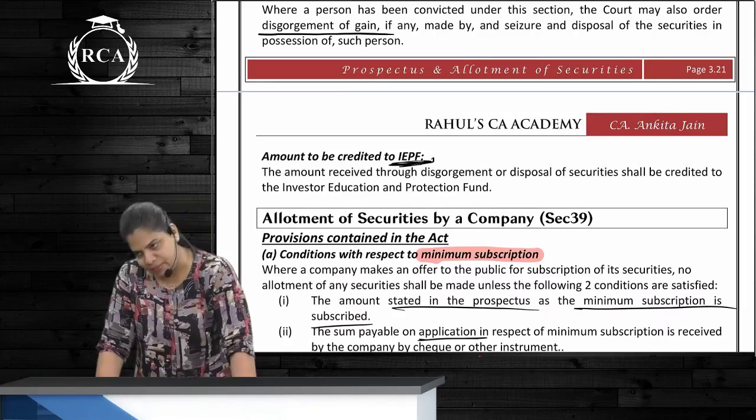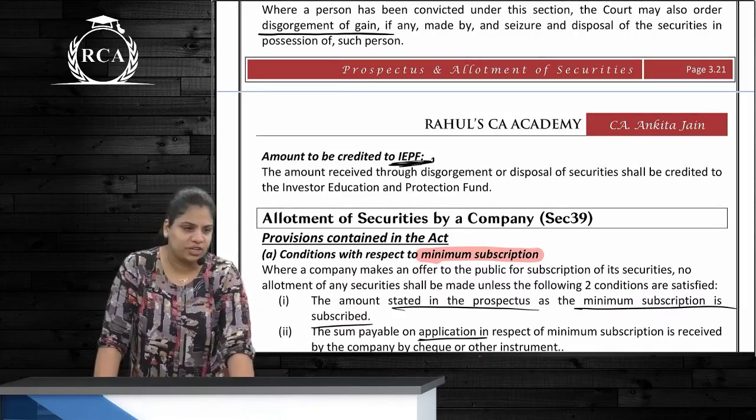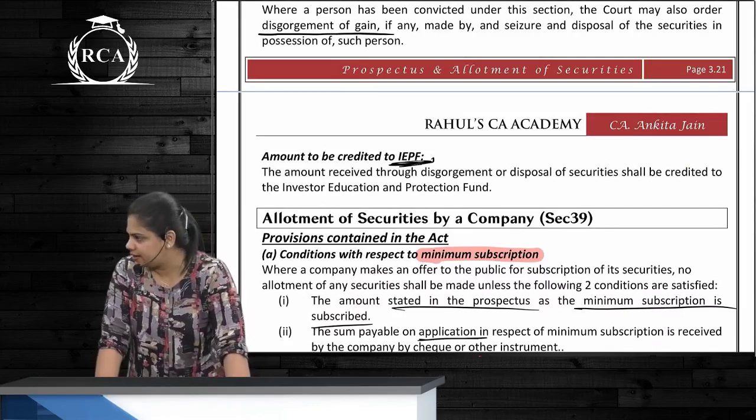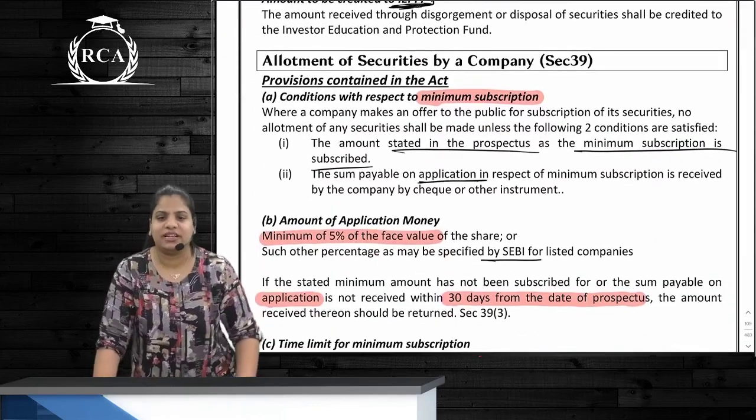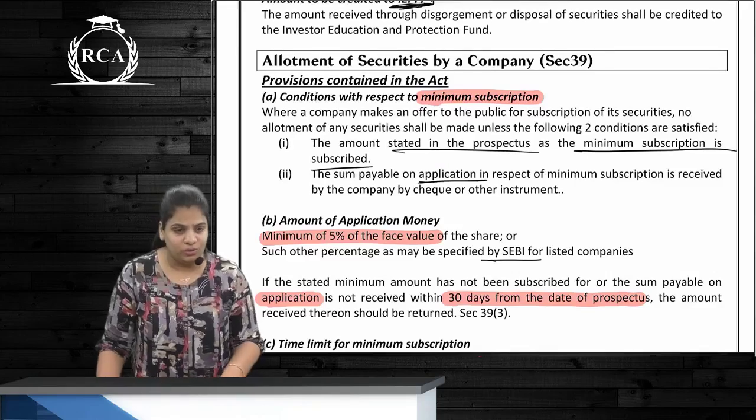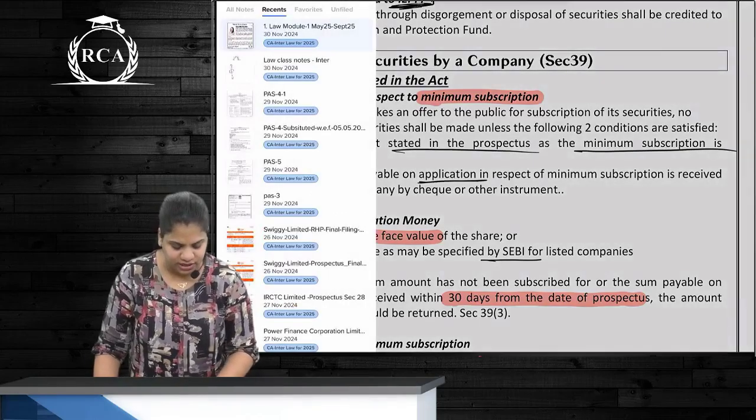So this fund is maintained and will be transferred to this particular fund. Okay, is 38 clear? Yes. Then next we have 39 and 40. Open your notebook here. We will read 39 and 40 together.